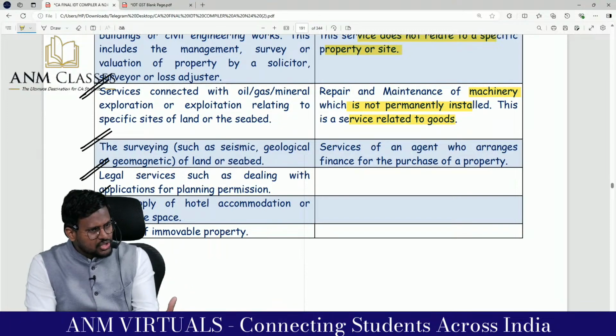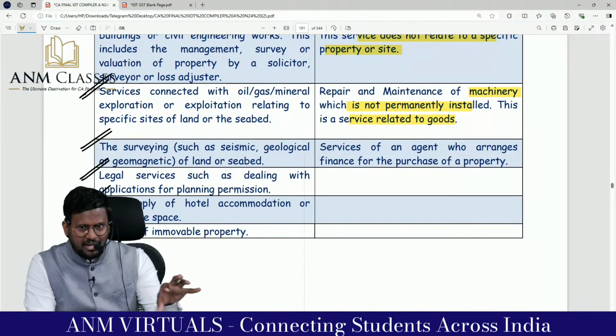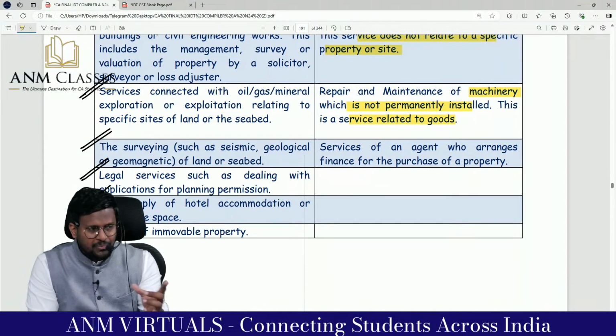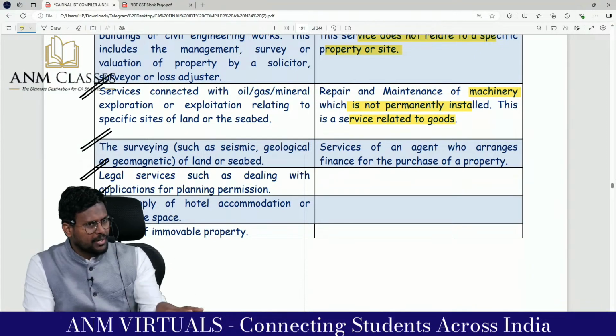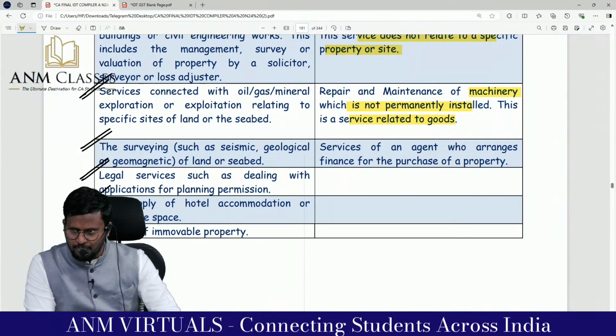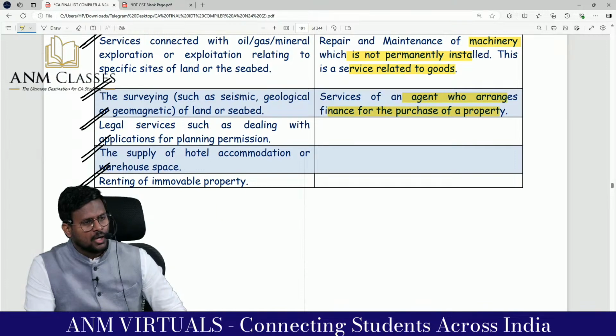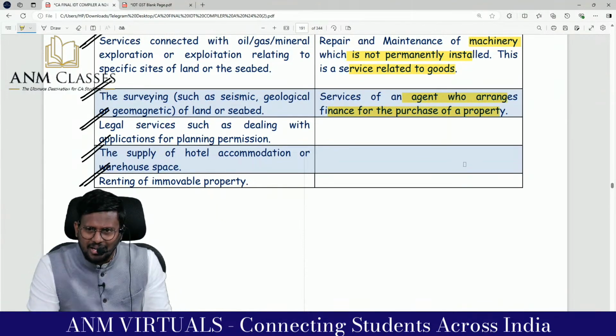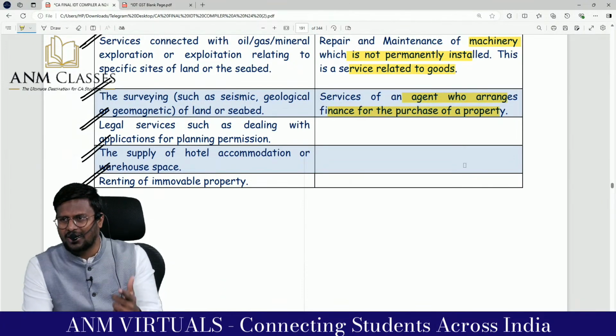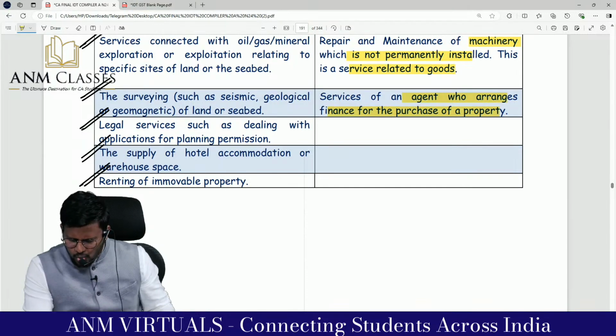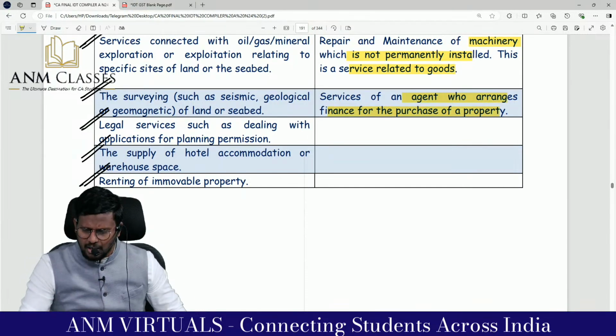அப்போ ஒரு plant and machinery இருக்கு, அது ஒரு லேண்ட்ல இன்ஸ்டால் பண்ணிருக்காங்க, ஆனா பெர்மனண்டா இல்ல. அந்த plant and machineryக்கு நீ சர்வீஸ் ப்ரொவைட் பண்ணேனா, that service is relating to goods and not service of an agent who arranges finance for the purchase of what? Property. இப்போ brokerage, purchase இடையில ஒரு ஏஜெண்டா நிக்கறாங்க, ப்ராப்பர்ட்டி வாங்கறதுக்கும் விக்கிறதுக்கும் ஹெல்ப் பண்றாங்க, that service is not a direct service relating to.